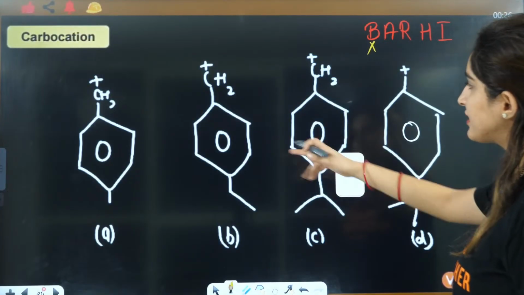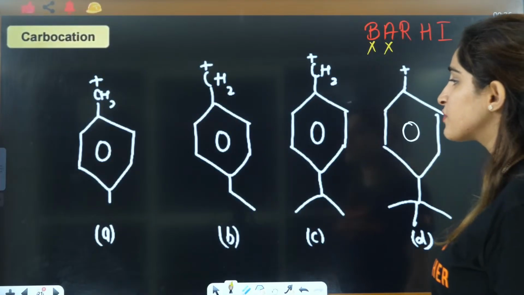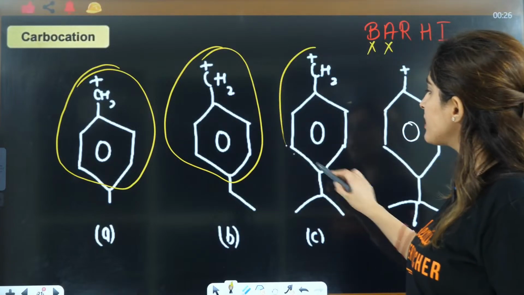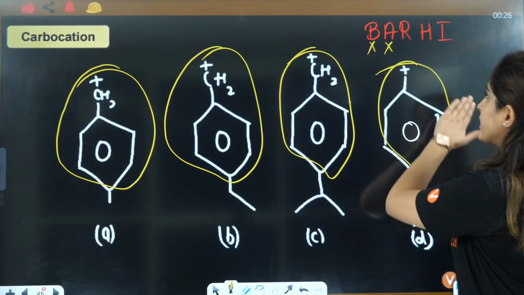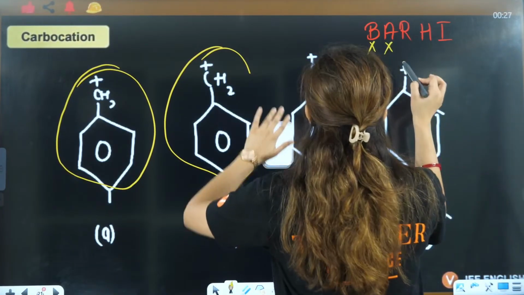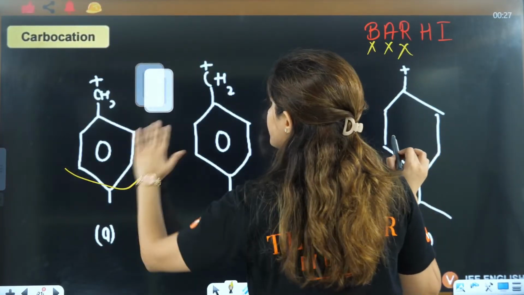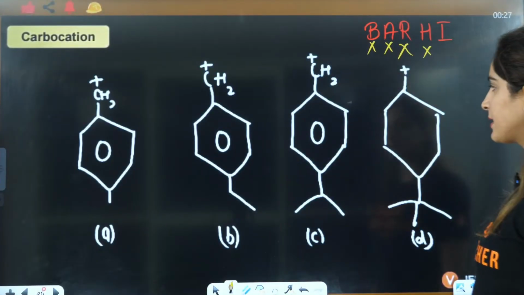So what? Everything is aromatic, so we can't differentiate it. Ma'am, resonance will be there. But resonance is not a differentiating factor. All of them are showing the resonance. So what difference is it making, right? So resonance is also not there. Next is hyperconjugation. Alpha carbon is sp2, so it is also not there, right?